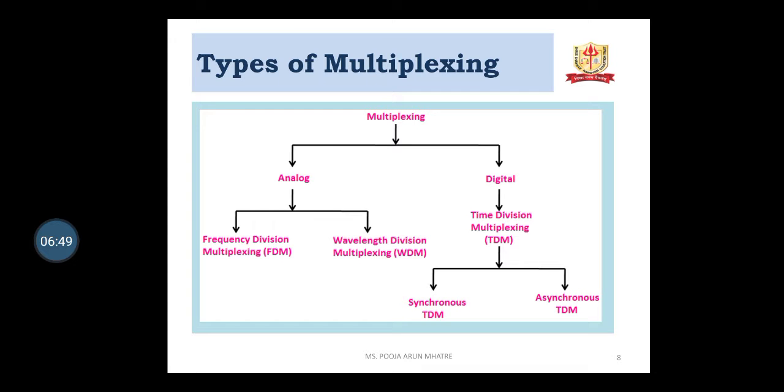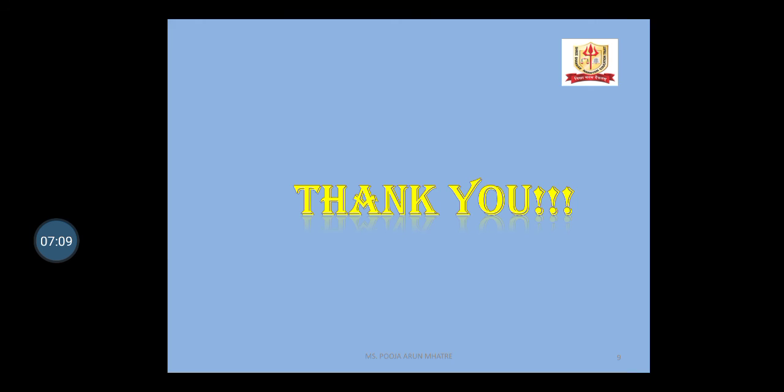In TDM, the signals are not transmitted at a time; instead they are transmitted in different time slots. TDM is subdivided into synchronous TDM and asynchronous TDM. Thank you.